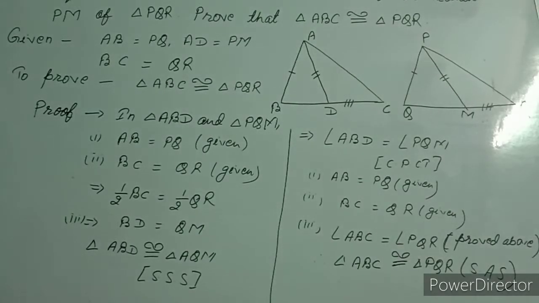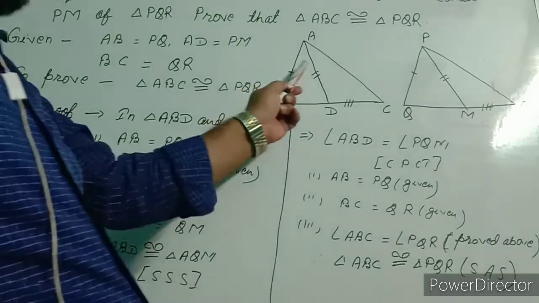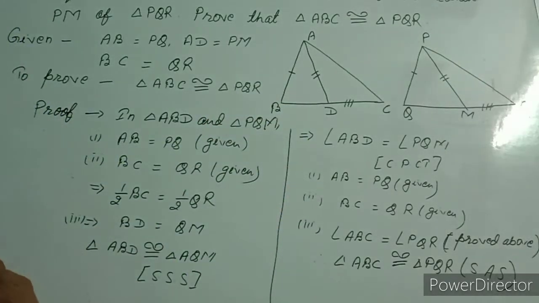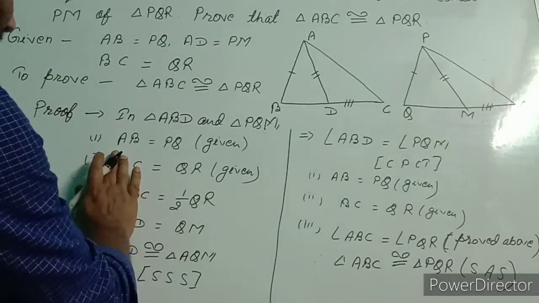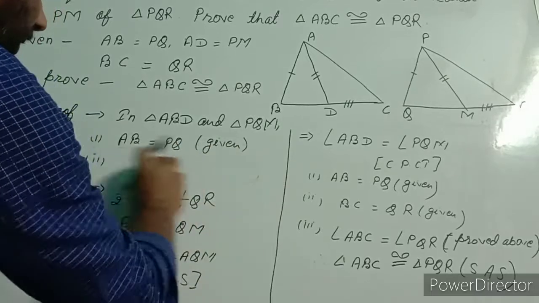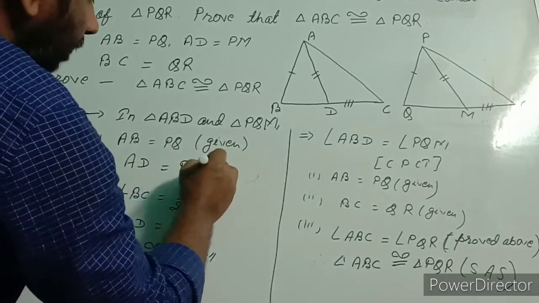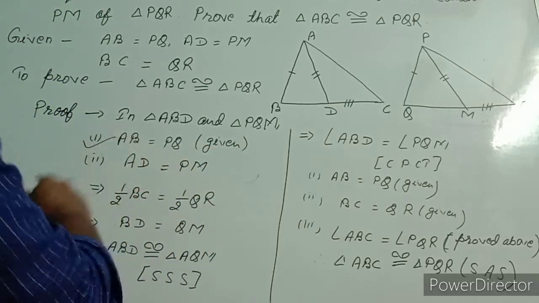Half of QR is QM. And the third condition, that is BD equal to QM. Here second condition, I am erasing this. Second condition, I shall write these two medians are equal. AD equal to PM.